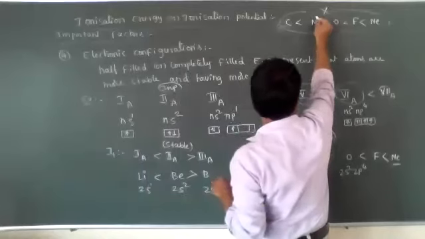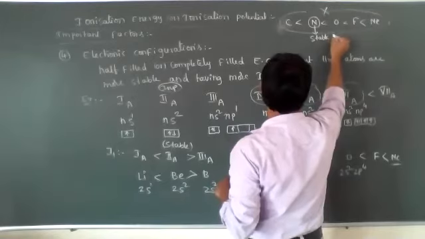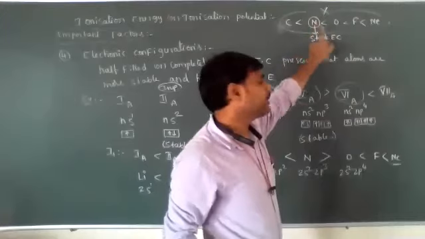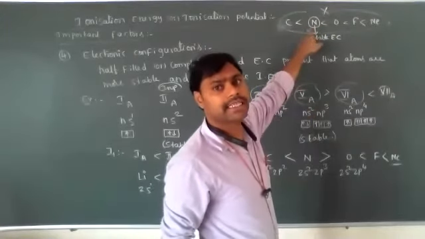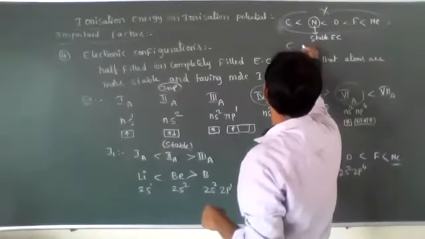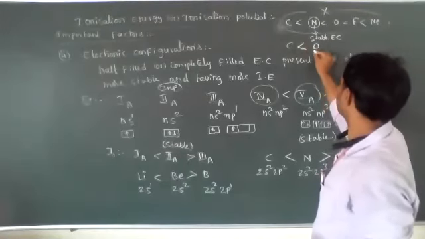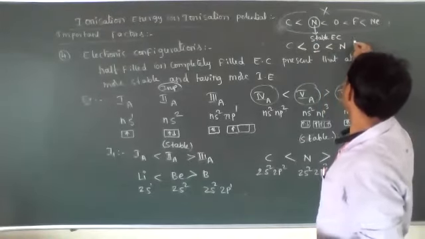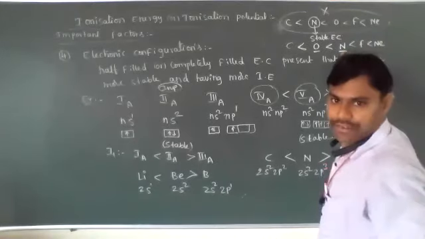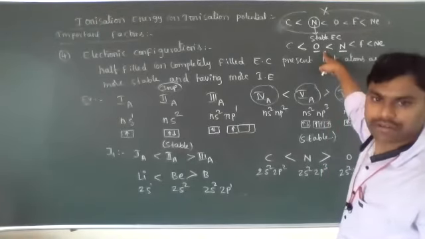Because nitrogen has a half-filled stable electronic configuration. That's why nitrogen, a fifth group element, has ionization energy more when compared to sixth group elements. Now the correct order is carbon very less among these, next oxygen, next nitrogen, next fluorine, next neon. See, fifth group elements are more when compared to sixth group elements.